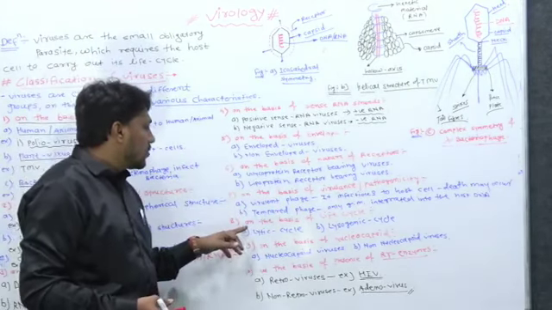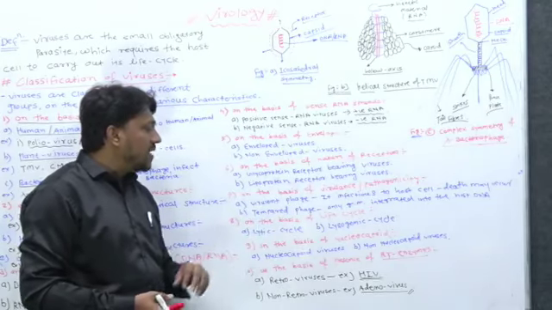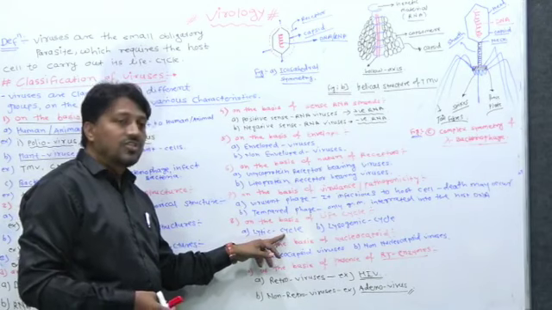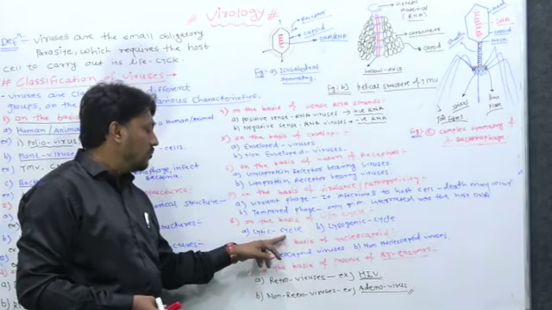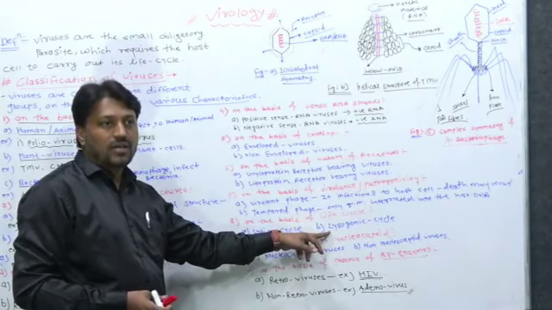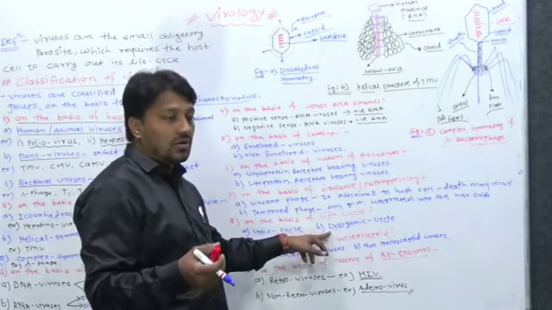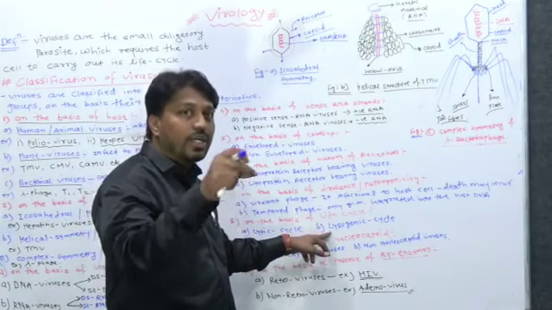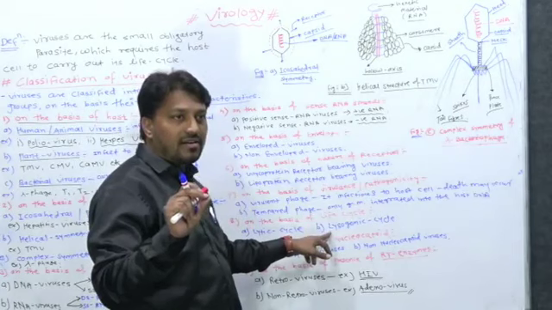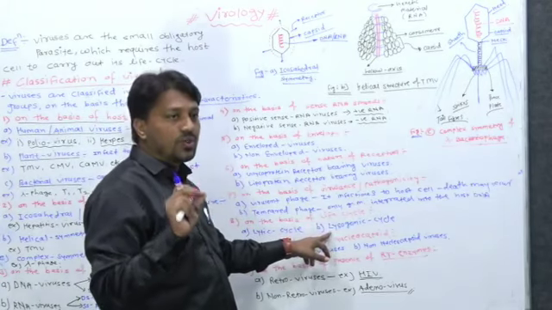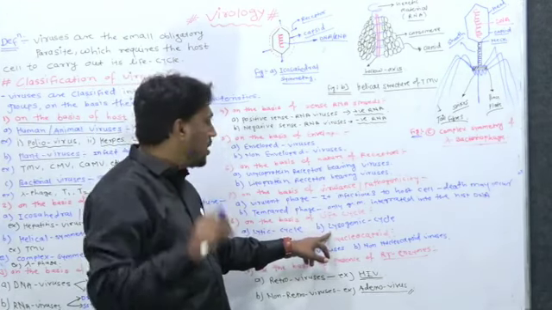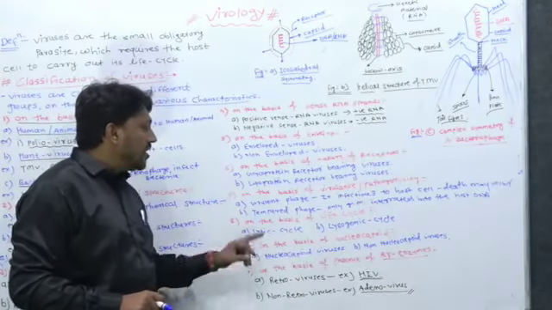Next is on the basis of life cycle. Some viruses show the lytic cycle, means destruction of the host cell, mostly, and another is the lysogenic cycle. In the lysogenic cycle, only the viral DNA is integrated into the host DNA, so that's why it is called prophage, and the cycle of replication is called the lysogenic cycle. There is no destruction of the host cell. Got it?